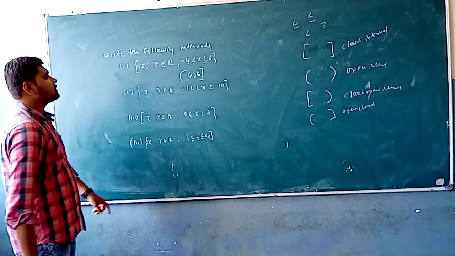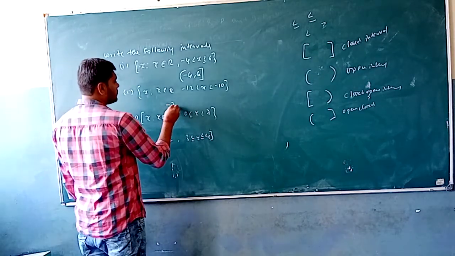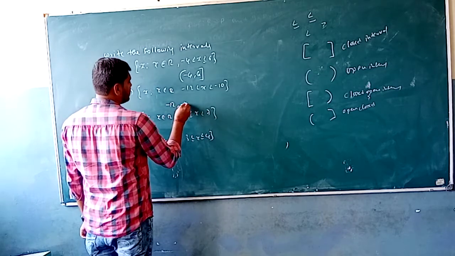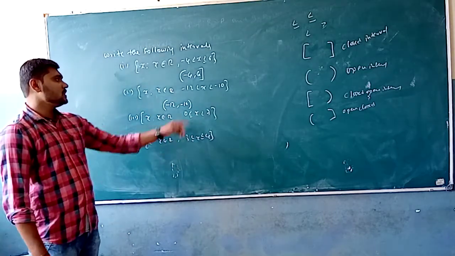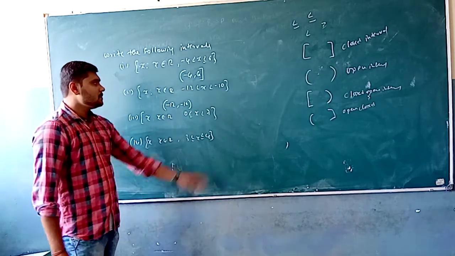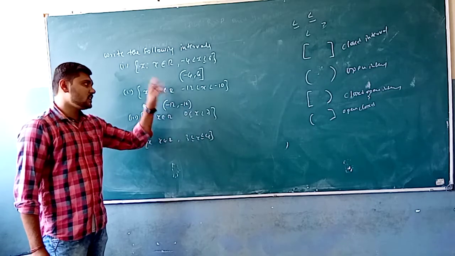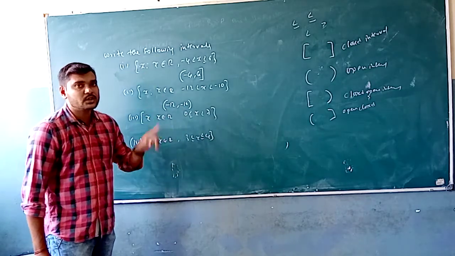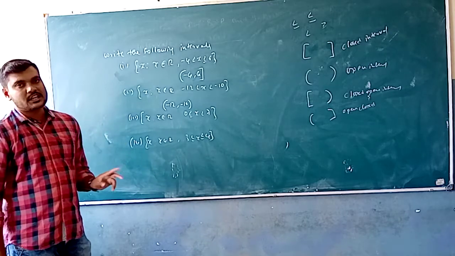When we consider minus 12 less than x less than minus 10, it's going to be minus 12 comma minus 10. This is going to be an open interval, because minus 12 is not included and minus 10 is also not included. Then we can say that minus 12 and minus 10, the elements, are not going to be present in the given interval.